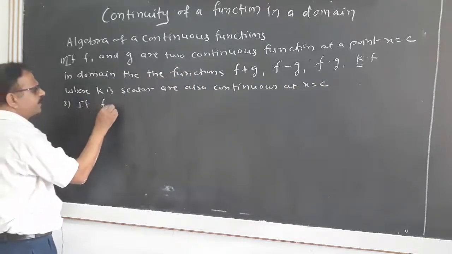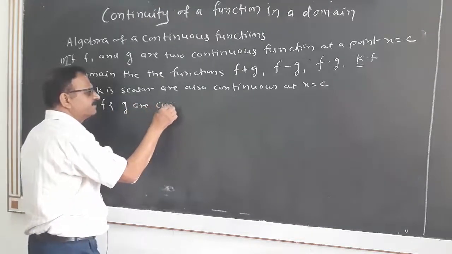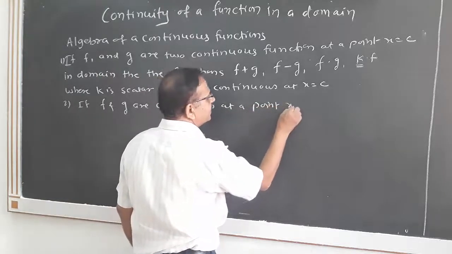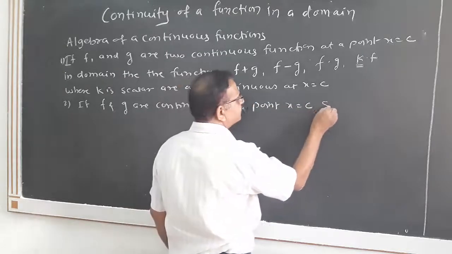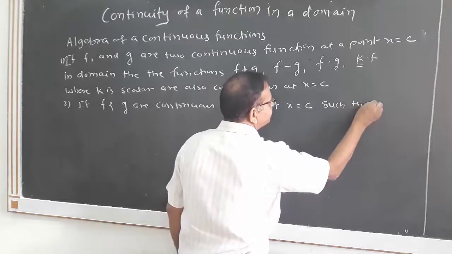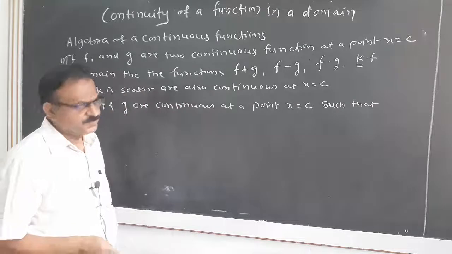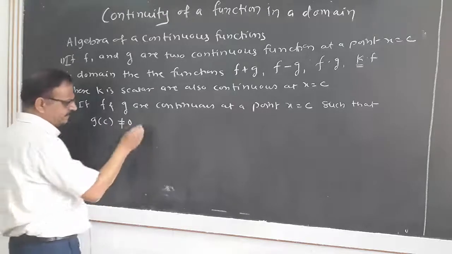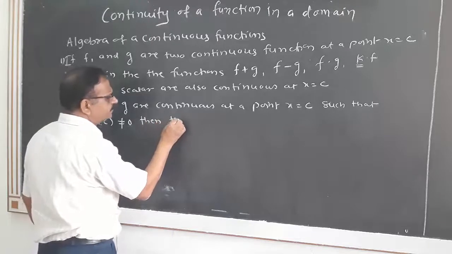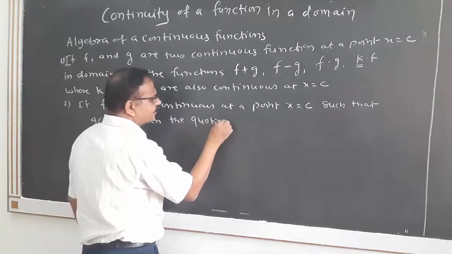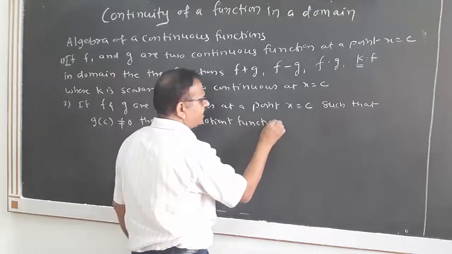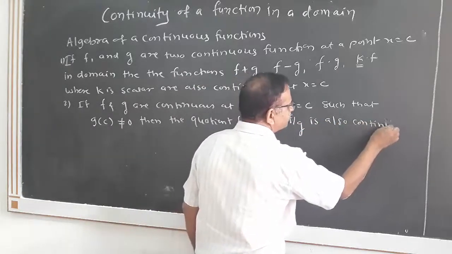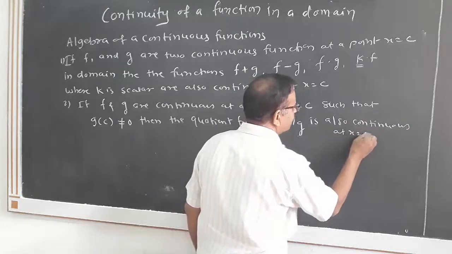If f and g are continuous at a point x equal to c such that g of c is non-zero, then the quotient function f by g is also continuous at x equal to c.